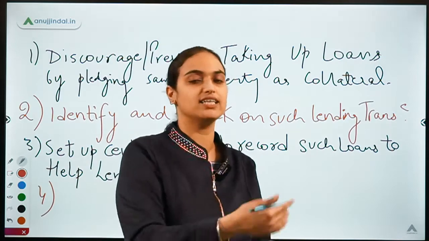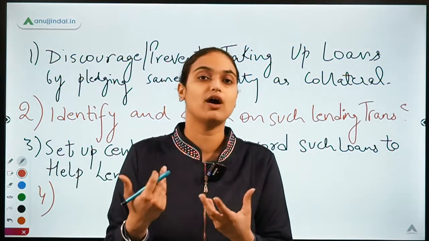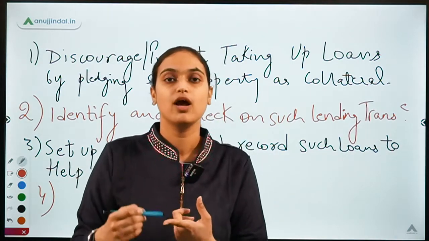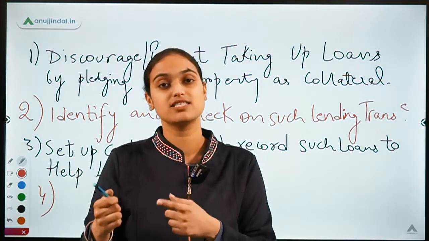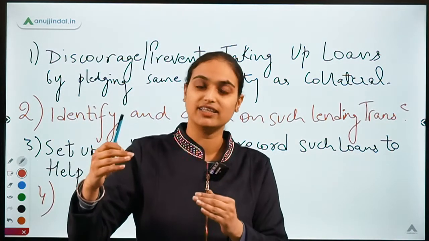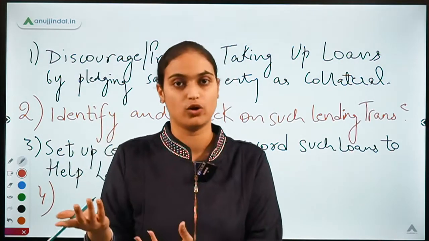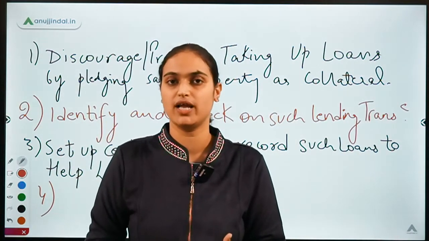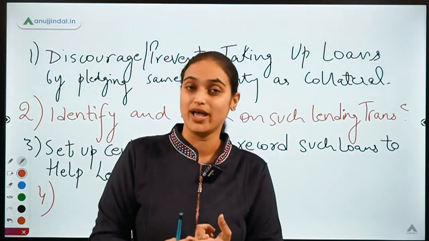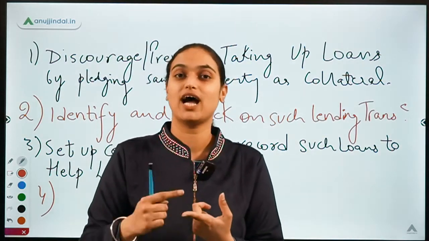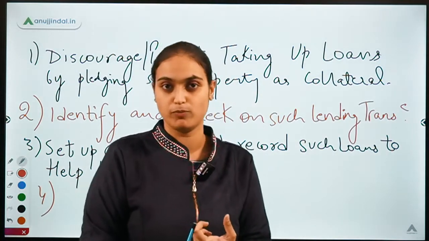Now, if that property is sold to a buyer, that buyer is not aware that a loan was taken against such property, and that the person had actually taken that property to someone else and took another loan on that. That was a problem which was prevailing. The buyer is not aware. He may buy that property, and when he comes to know that on the same property a loan is unpaid, it will be a big problem for him.